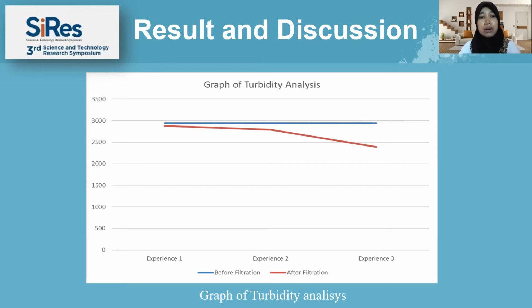Next, in the first data collection, after filtration, the final turbidity value was 2876.30 nephelometric turbidity unit. Next, in the second data collection, the turbidity value after filtration was 2789.50 nephelometric turbidity unit.